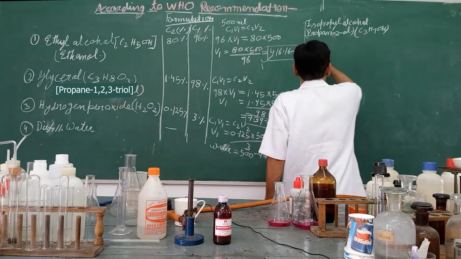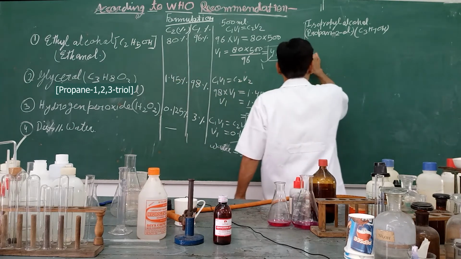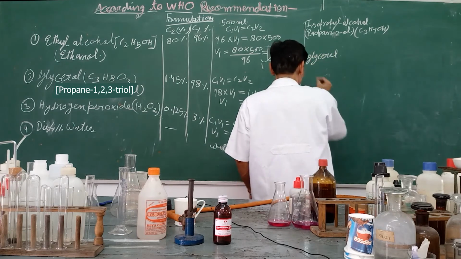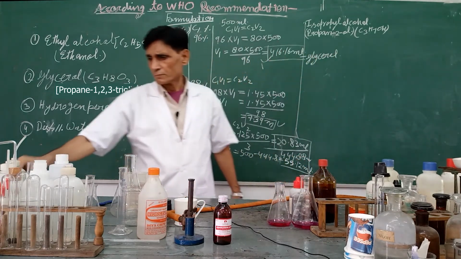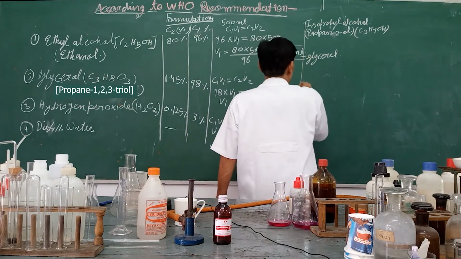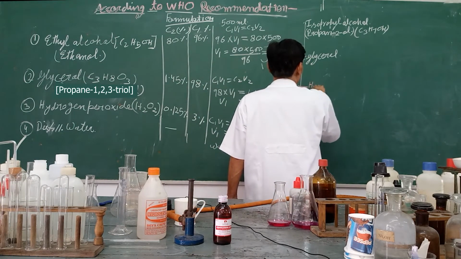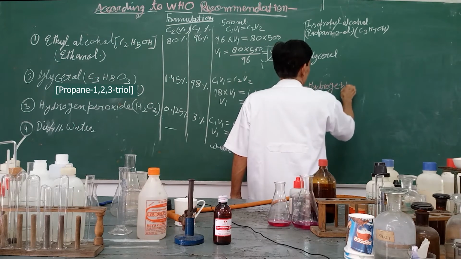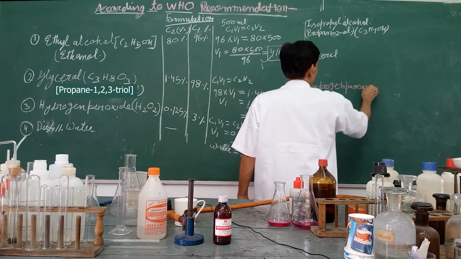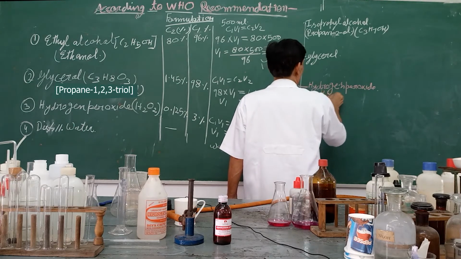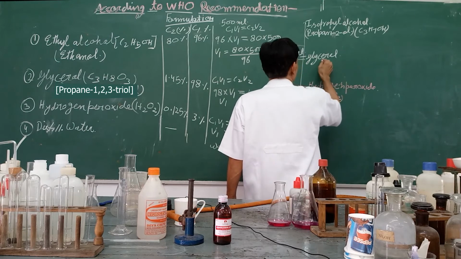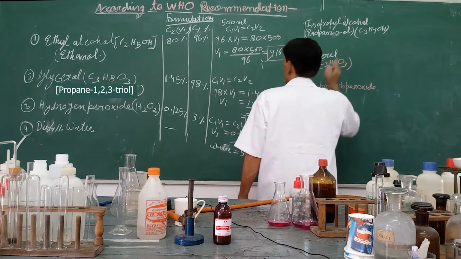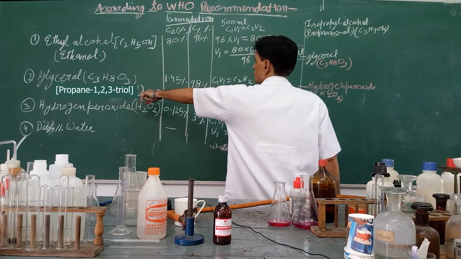Now another is same, glycerol. And next is hydrogen peroxide, H2O2, and this is C3H8O3, propane-1,2,3-triol.